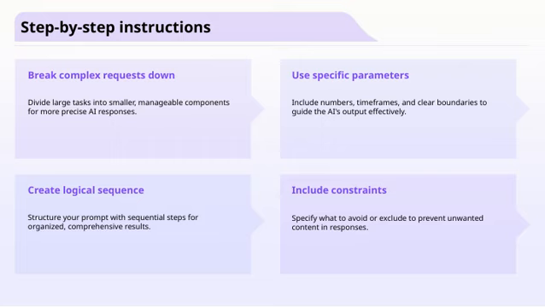Next, I emphasize the importance of using specific parameters. Including numbers, timeframes, and clear boundaries guides the AI's output, making it more precise and relevant. For instance, setting a word limit or specifying a date range helps tailor the response to your needs.